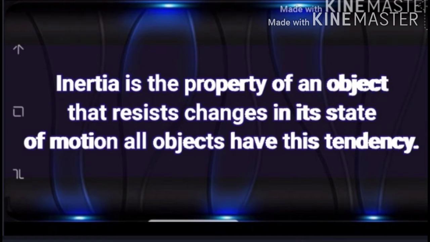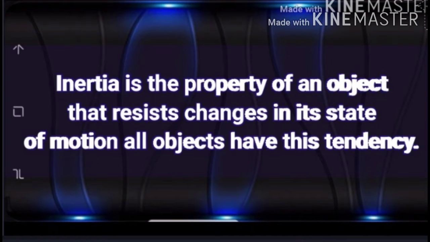That means whatever we discussed till now, the body which is at rest remains in the same condition, and the body which is in motion continues to move in the same way. All this is because of inertia. Newton's first law of motion is also called the law of inertia, and inertia is a property of an object that resists changes in its state of motion.